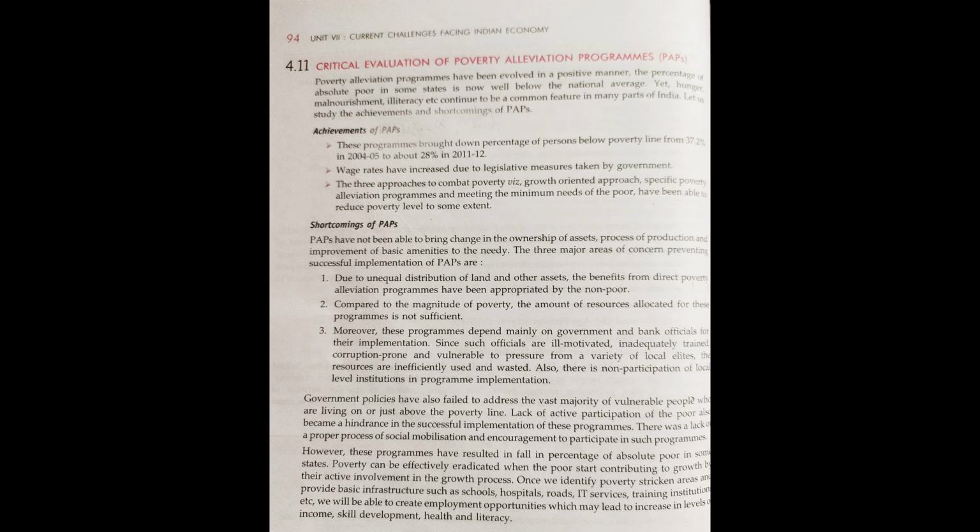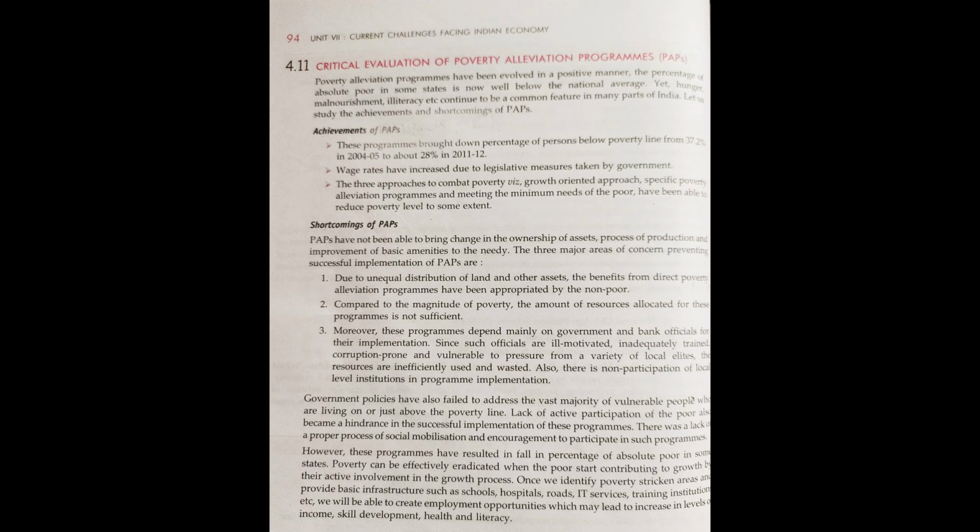So let us discuss the achievements first. The target was more than 80%, but 37.2% was achieved. 37.2% of people have started living above the poverty line, right?